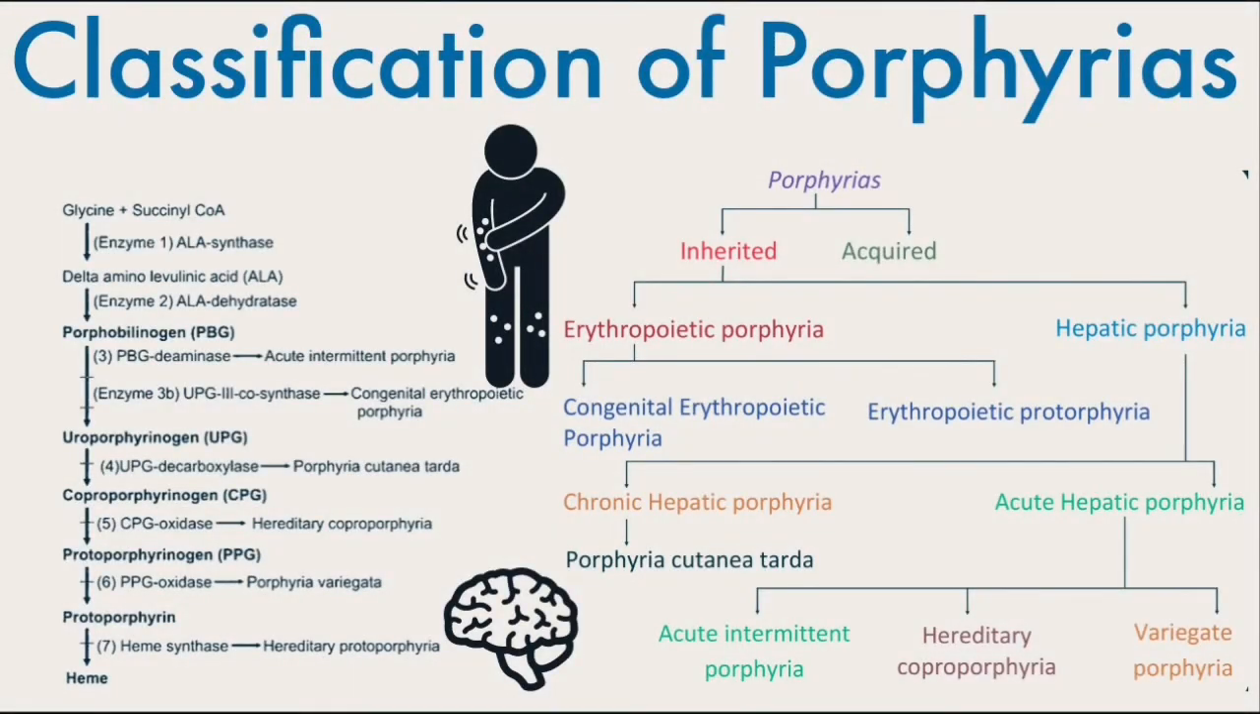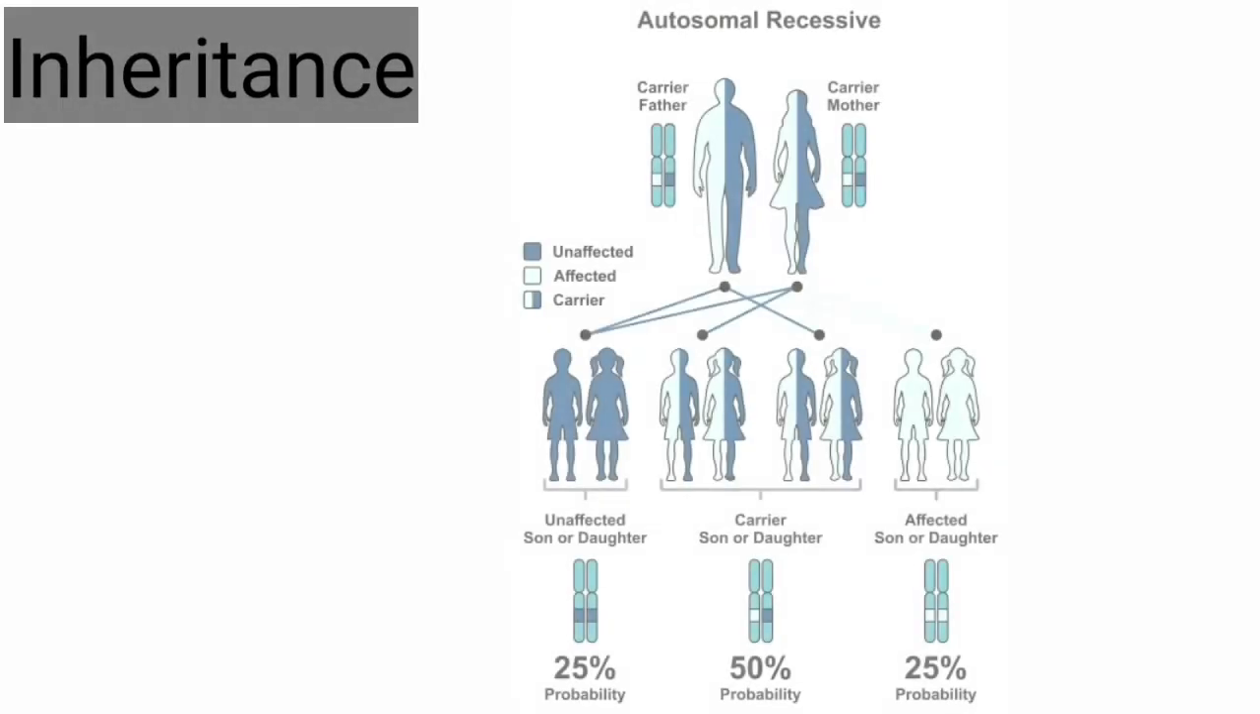In the previous video, you have seen how these porphyrias are classified, and today's video is about one of the types of erythropoietic porphyria, that is congenital erythropoietic porphyria. In short, we call it CEP, and it is inherited as an autosomal recessive trait.